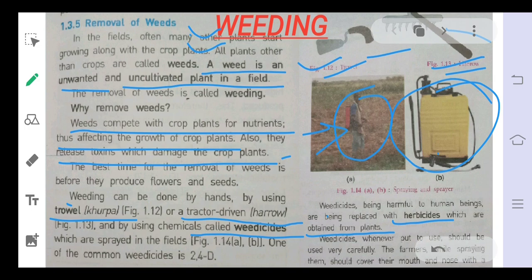The next is weedicides. Weedicides are chemicals. Whenever they are sprayed on the soil, the farmer should cover his mouth with a cloth so that these chemicals do not enter our body. So this is the weeding that is done by the use of weedicides or herbicides.